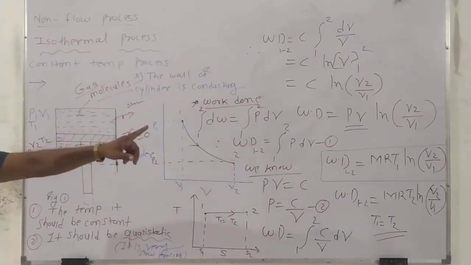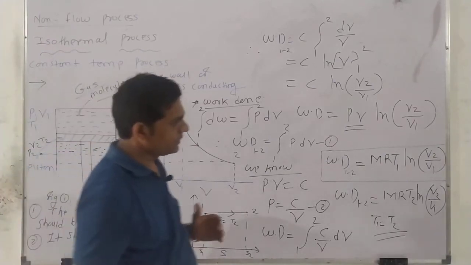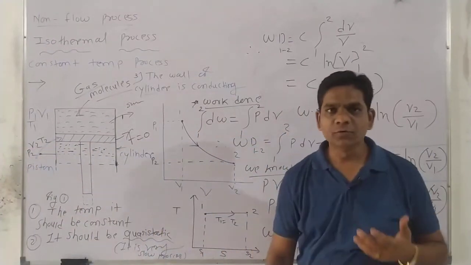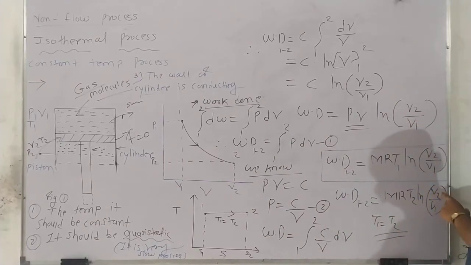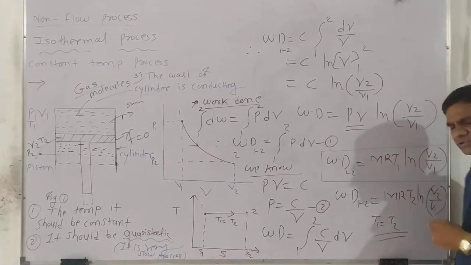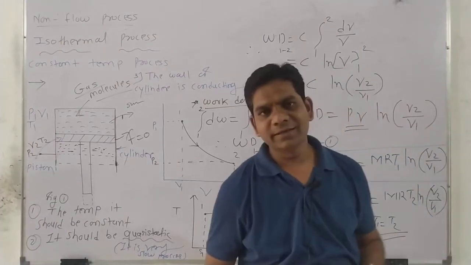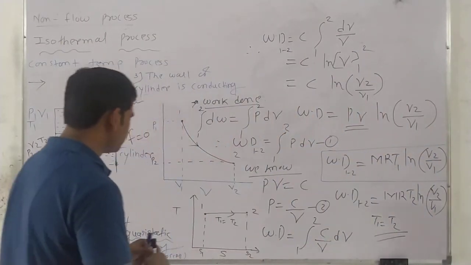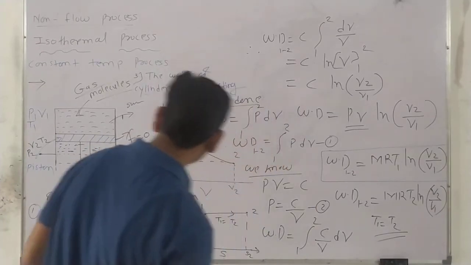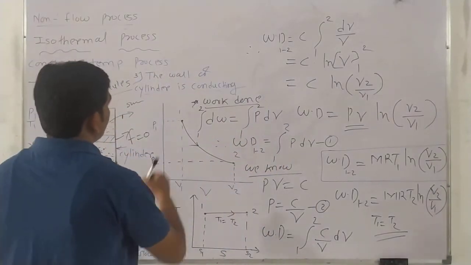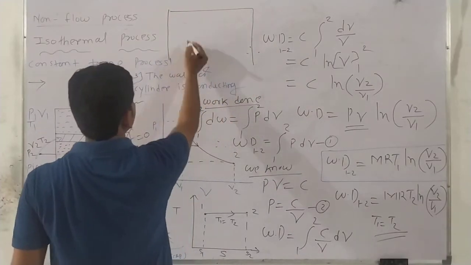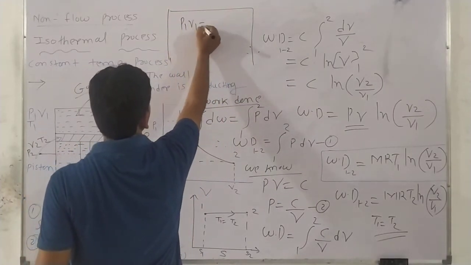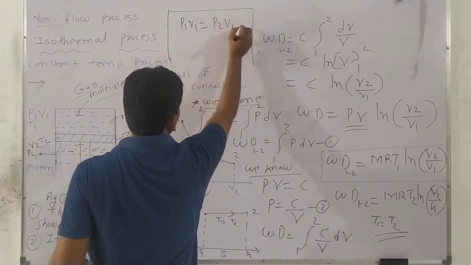The formula is mRT1 or mRT2 ln V2 upon V1. This V2 upon V1 can also be interchanged. How? See here. We know that P1 V1 is equal to P2 V2.